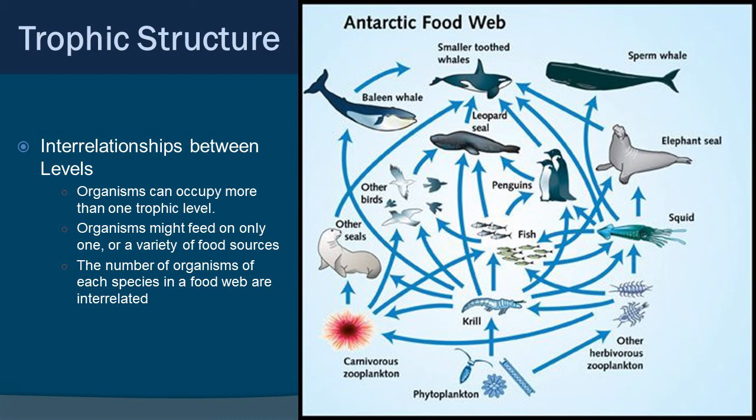Now, there are interrelationships between the levels. Essentially, think of it this way. Organisms can occupy more than one trophic level. Organisms might feed on one thing, or they might feed on multiple food sources, and that puts them feeding in different trophic levels. And of course, vice versa, something could eat you from different trophic levels as well. And essentially, the number of organisms of each species in a food web are interrelated.